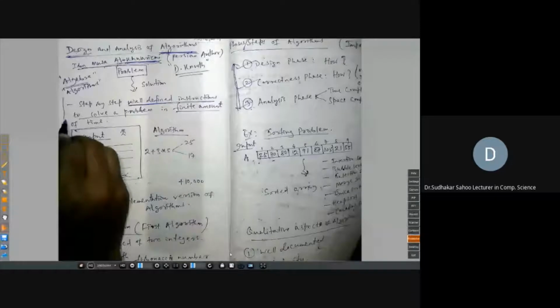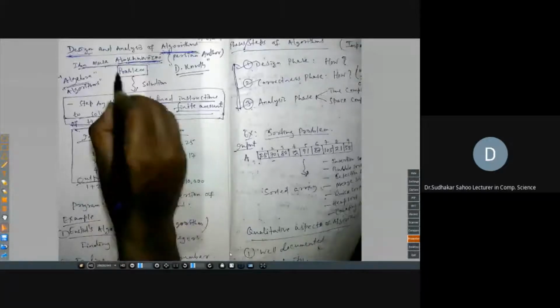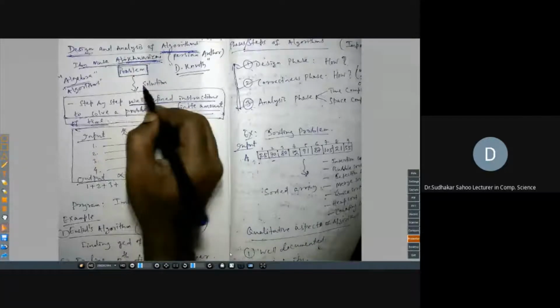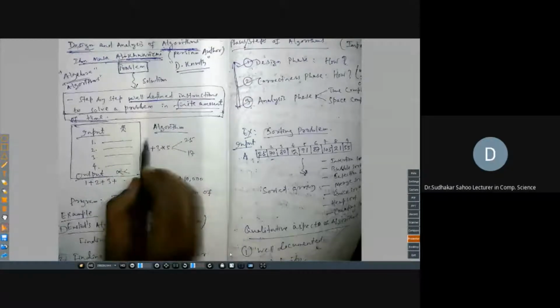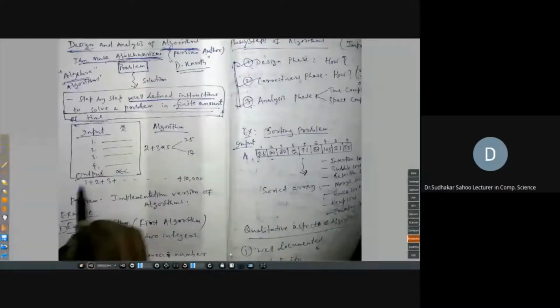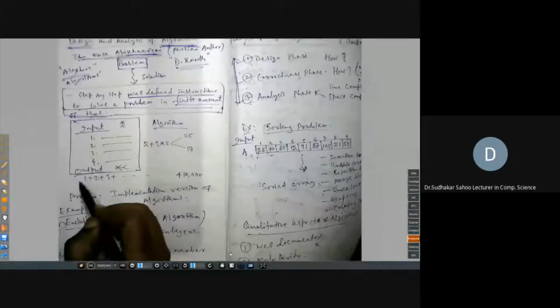This is the step-by-step well-defined instructions to solve a problem in a finite amount of time. Right? So this we have discussed. For any algorithm, we are developing it for solving problems. So this is a solution technique, and step by step we want to solve that problem. For every algorithm there must be some input, and you process that with this set of instructions, and you will find the output. Right? So that we have discussed.